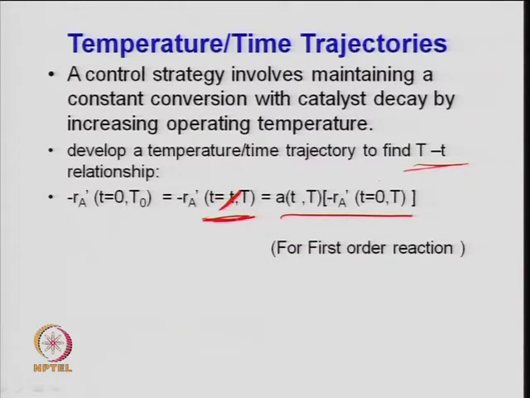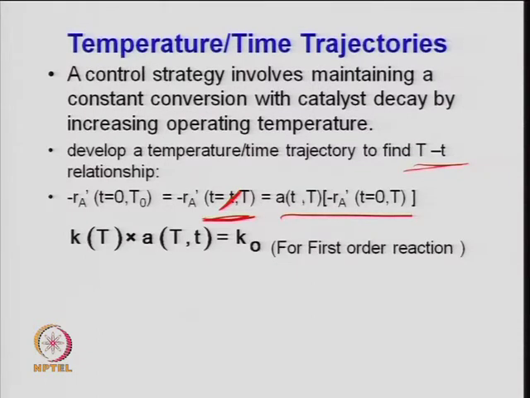So, whatever the drop in activity with time has been compensated by increasing the temperature at that time. How much the temperature is to be increased can be correlated by using the Arrhenius equation. As I said, the temperature will affect the deactivation rate constant as well as the rate constant for the main reaction, but one can correlate these two.